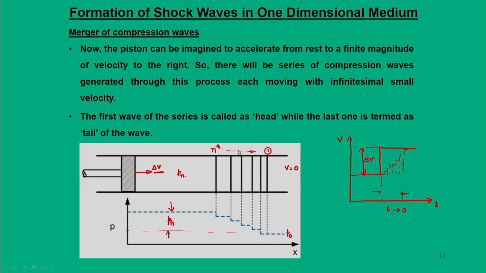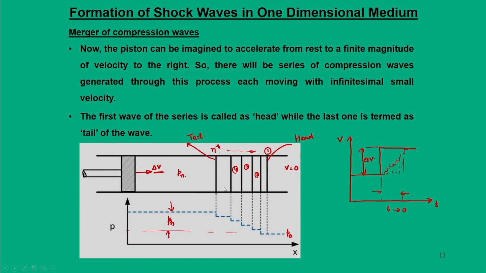This is the first wave and this is the nth wave; this one we call the head of the wave, and the last wave we call the tail of the wave. All subsequent waves, number 2, 3, 4, up to the nth wave, have speeds higher than the first one. That means the nth wave will obviously have a speed higher than the n minus 1th wave.